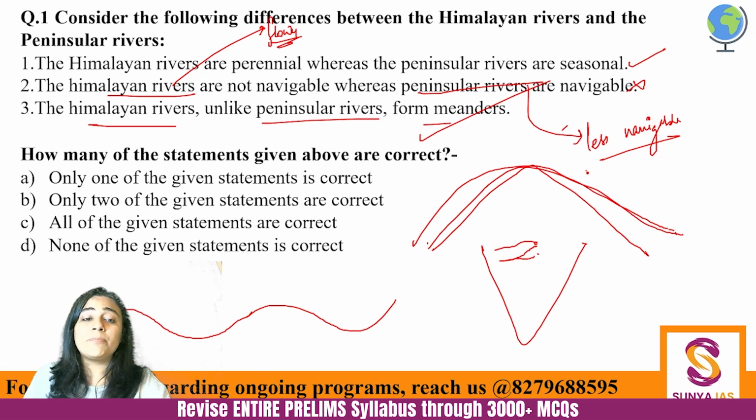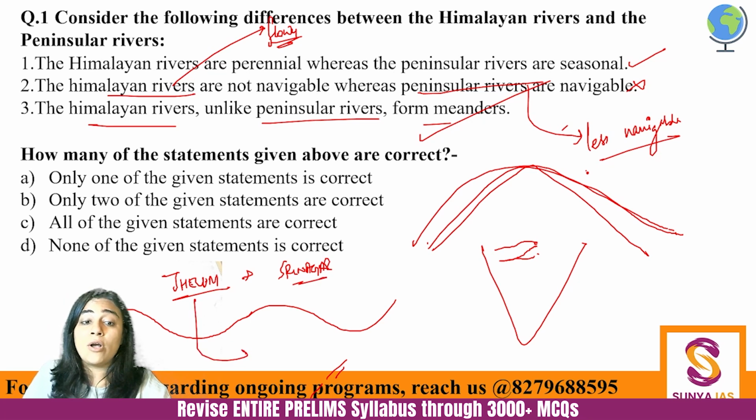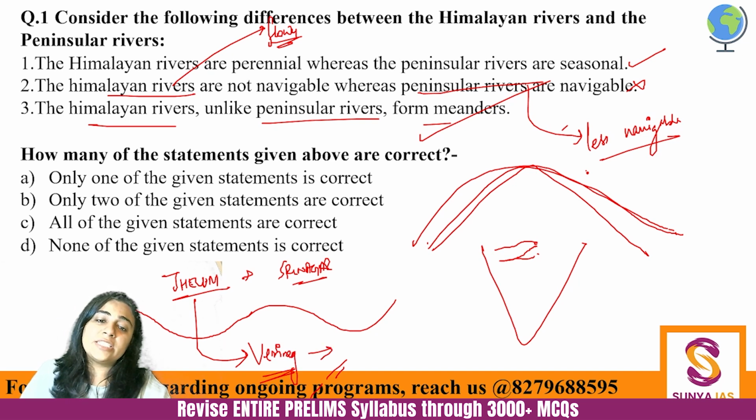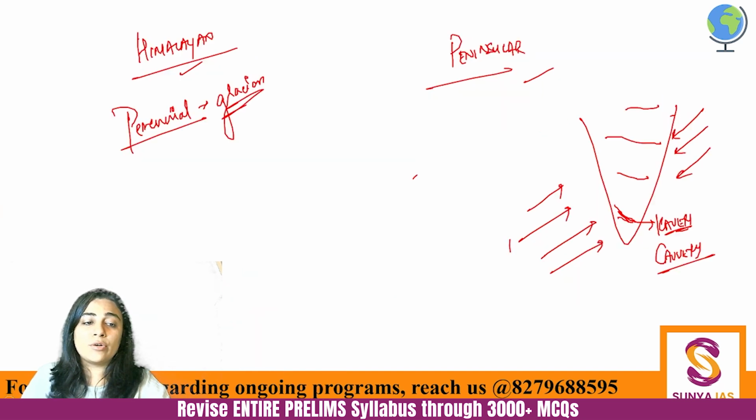And what is the primary example of a meandering river? The primary example of a meandering river is the river Jhelum, on the banks of which Srinagar is made. I have asked this earlier also. Jhelum starts from the Verinag spring and it feeds into the Dal Lake. ठीक है, याद करते चलना है. Whatever is there about the rivers to remember, you have to remember it. So here B, only two statements are correct. Let's move on to the next one.